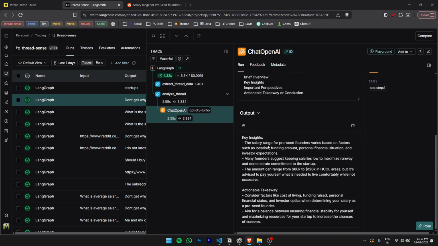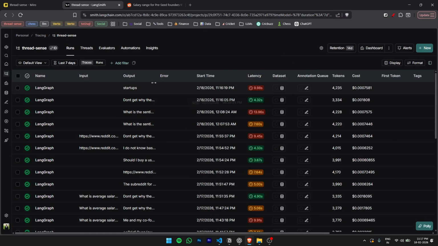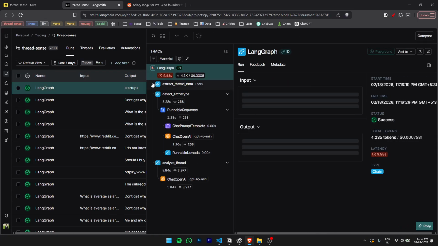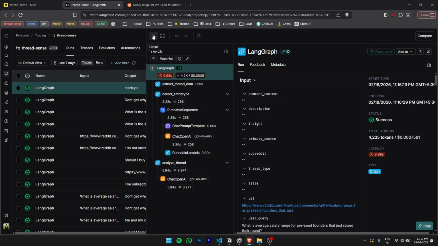The output is here. So we have some key insights, some actionable takeaways. I think it's fine, right? I think it's better than the base version that we built initially. But now let's see the version v4, the latest one.